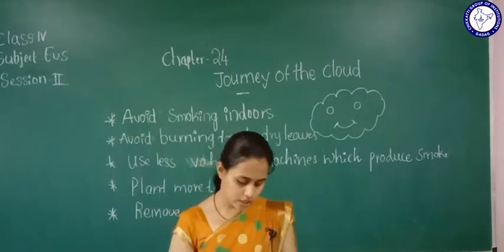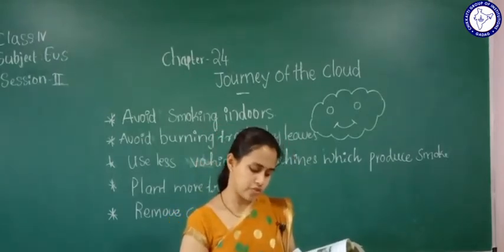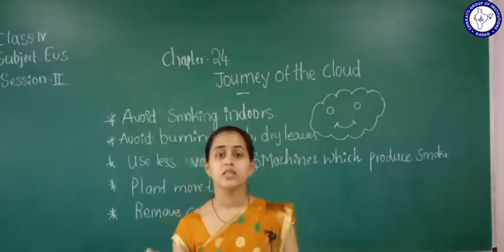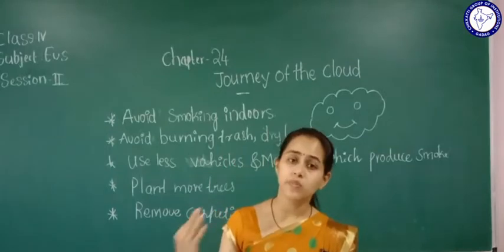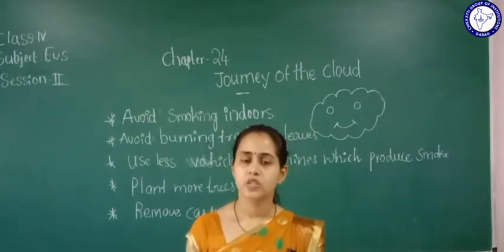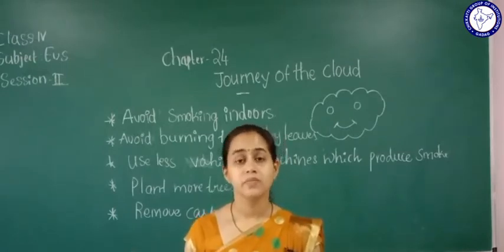So here, how do you prevent soil pollution, right? Two sentences. The plastic: we are using more plastic these days. So what we can do, we should stop using plastics.